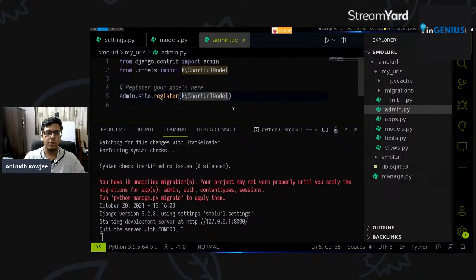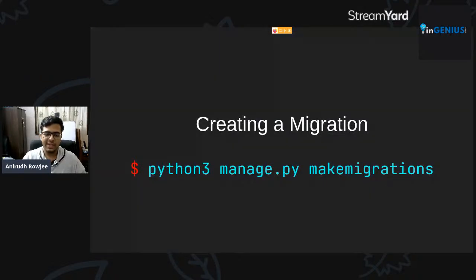All right, excellent. So we've registered our model with the admin site. What's a migration? When we talk about having changes made to the data model itself, we need to apply these changes to the database. But databases don't interact in Python, databases interact in SQL. So we need something to do the conversion between the changes we're making in Python and the specific SQL commands for those changes.